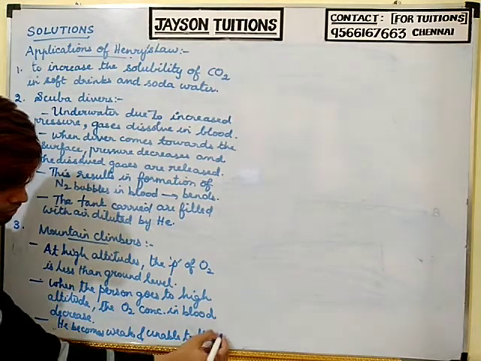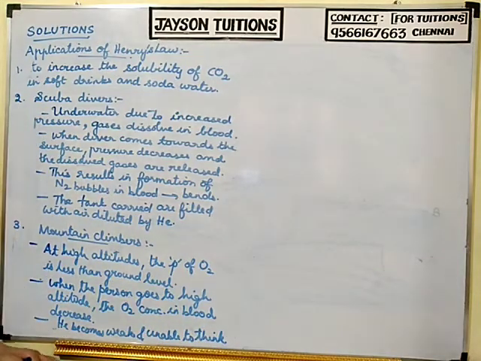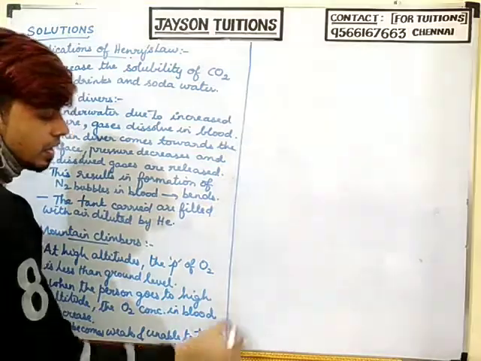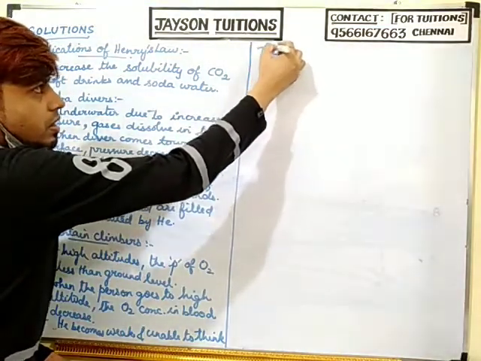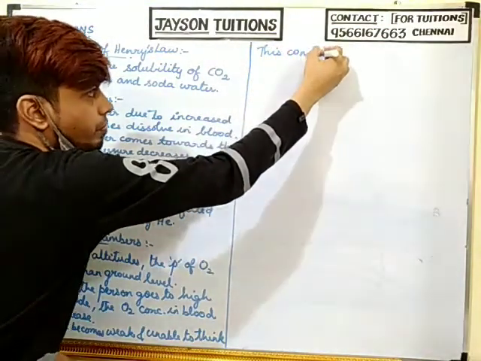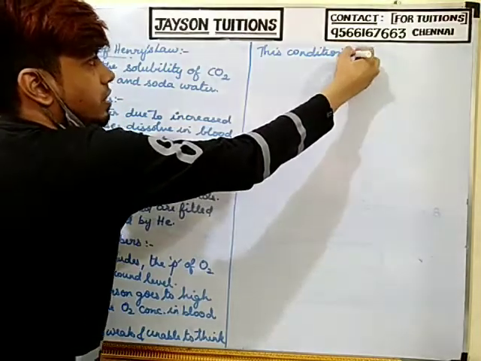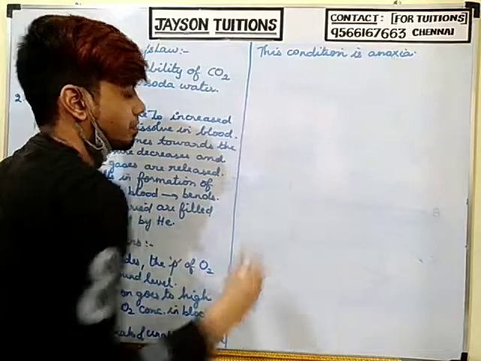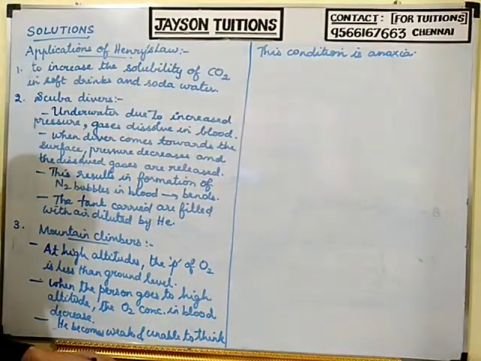He will face some confusion. He will feel weak. So this condition is called what? Anoxia. With this we are completing the solubility part fully.